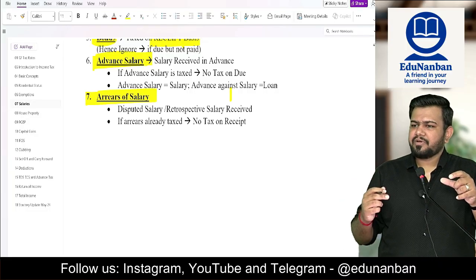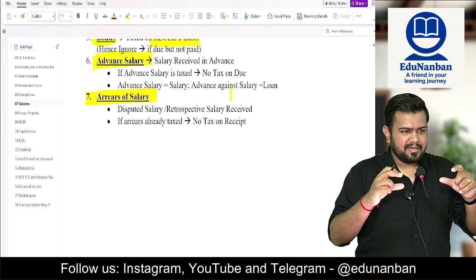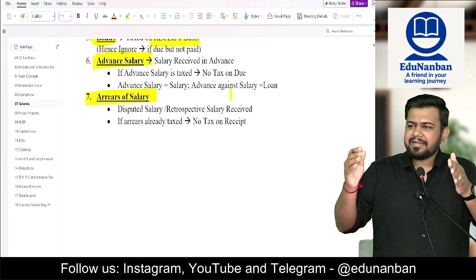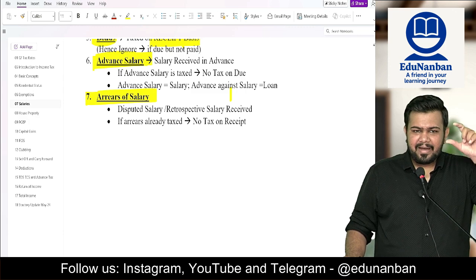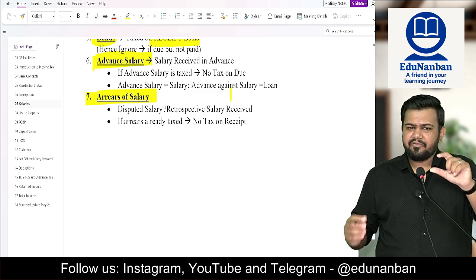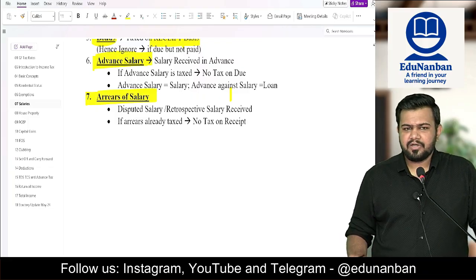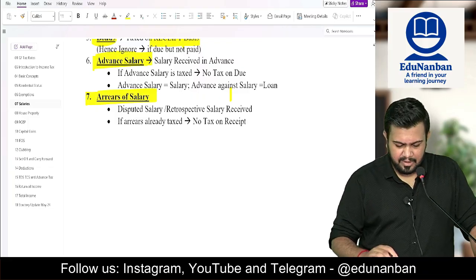After arrear salary, we should compute the total income and taxes. The difference between the tax will be called arrear tax. You have to find out the arrear tax in all the respective years. Then arrear tax of the assessment year minus arrear tax of those years will be the relief under section 89. If you look at the question in your study material, you will be even more clear.